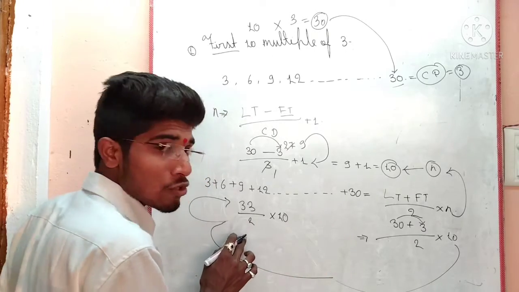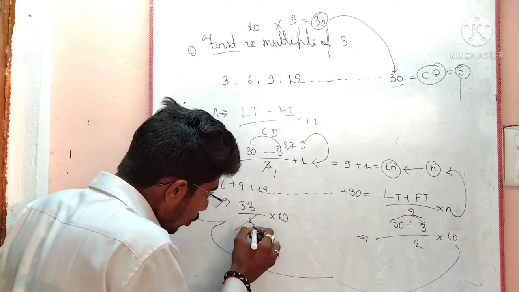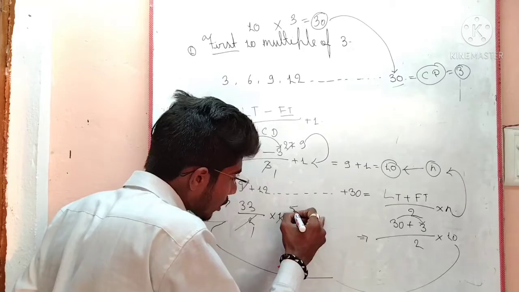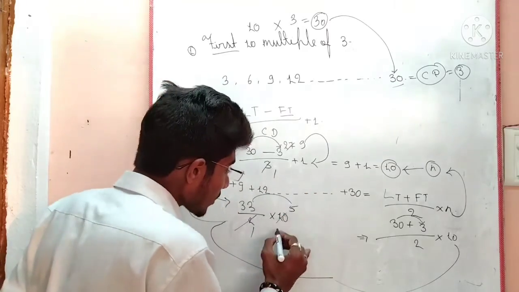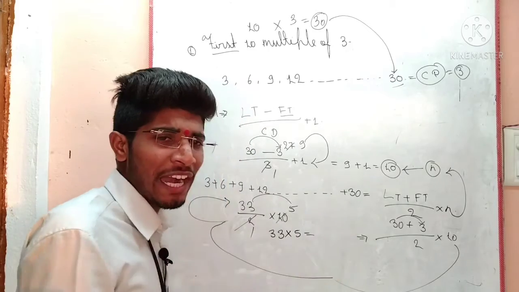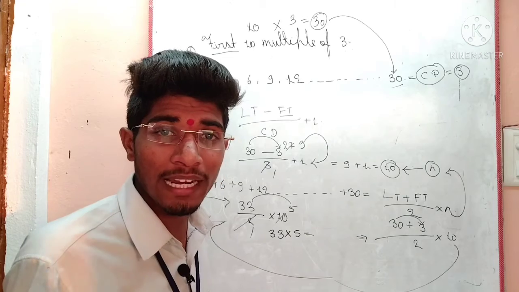Okay, now let's check it. How can we find out their value? Can you find it? No. So let's check it. 2 ones are 2, or not? 2 fives are 10, or not 10? So my dear aspirants, 33 multiplied by 5, can you do it or not? If you don't try to do it, don't think you cannot crack the examination. Think that you will crack the examination.